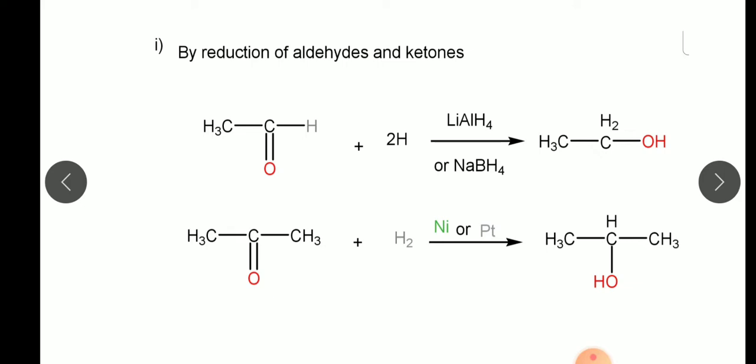We can use these reagents also. Lithium aluminum hydride again converts that ketone into alcohol only, secondary alcohol, propan-2-ol. So this was the first preparation of alcohol from carbonyl compounds, aldehydes and ketones.